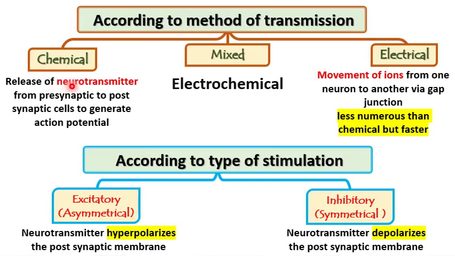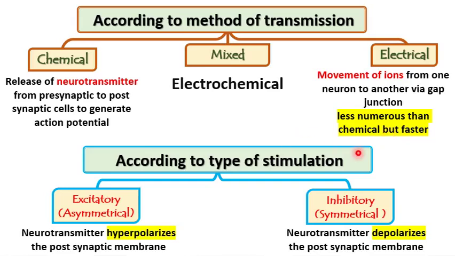The chemical transmission occurs by a release of neurotransmitters from the presynaptic to postsynaptic cells to generate the action potential, while the electrical occurs by movement of ions from one neuron to another neuron via the gap junction. This electrical synapse is less numerous than the chemical, but it's faster than the chemical.